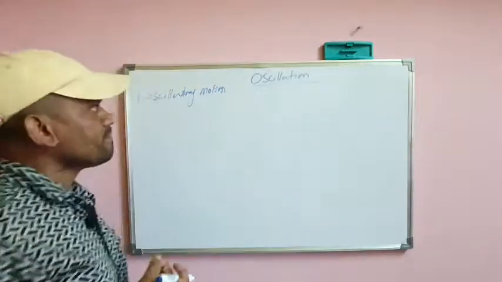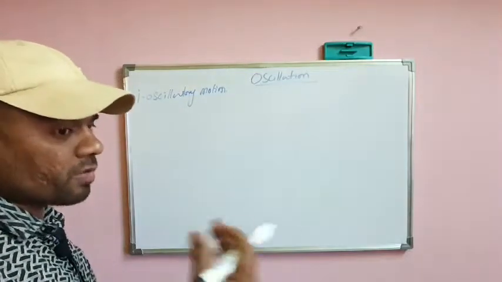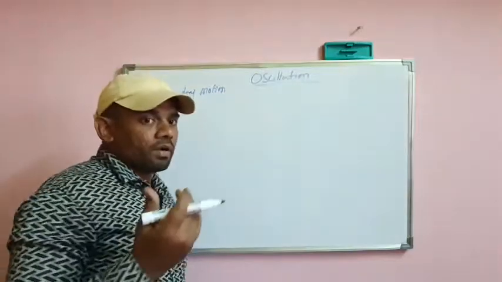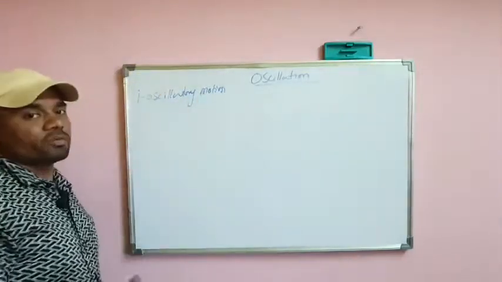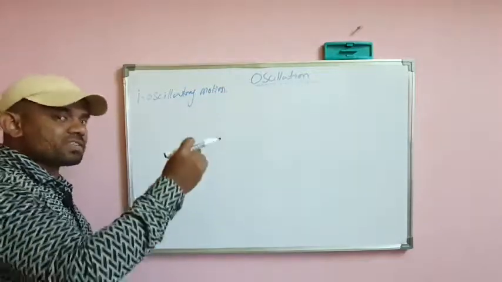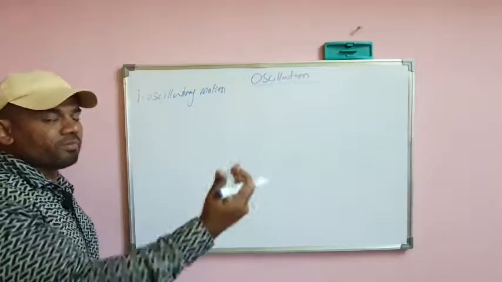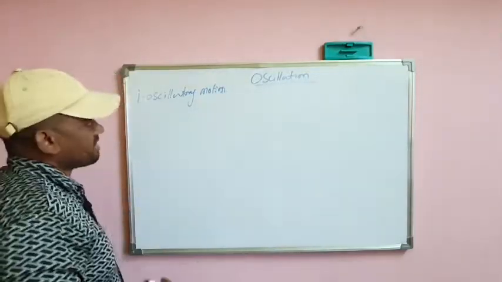Oscillatory motion is completely different from periodic motion. Though it looks like periodic, it is not just periodic. It has several more additive properties than periodic motion. It is periodic plus a few more characteristics which make it different from periodic. So now we are going to discuss oscillatory motion.